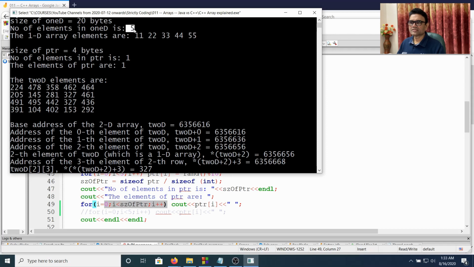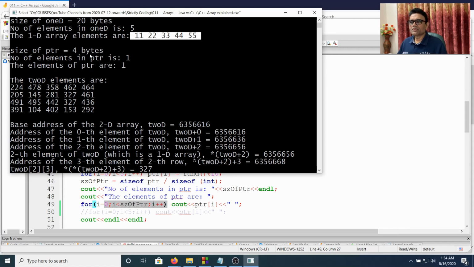That is the number of elements: size of the array name divided by size of the element, so you can run the loop without having the size. But for the pointer PTR you cannot do that, because from a pointer you cannot calculate how many elements are dynamically allocated. You just get the base address. So that's the difference between using an array name and using a pointer.